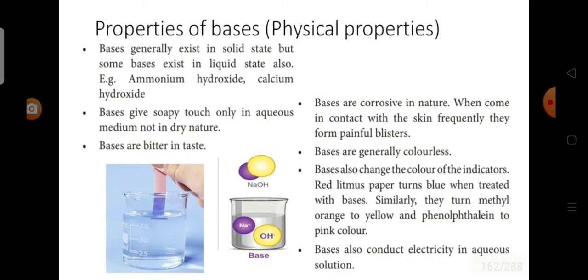We will see about the properties of bases. Bases generally exist in solid state, but some bases exist in liquid state also. Example, ammonium hydroxide, calcium hydroxide. Bases give soapy touch only in aqueous medium, not in dry nature. Bases are bitter in taste. Bases are corrosive in nature. Bases are generally colorless. Bases also change the color of the indicators. Bases conduct electricity in aqueous solution.